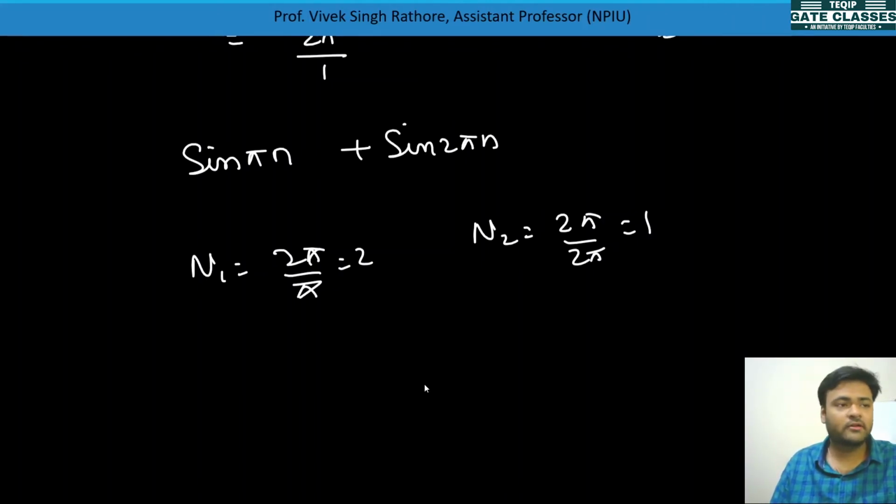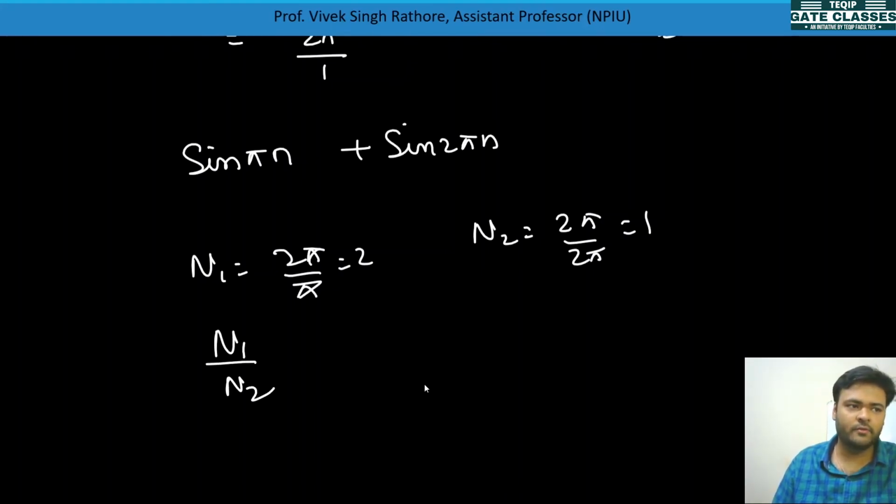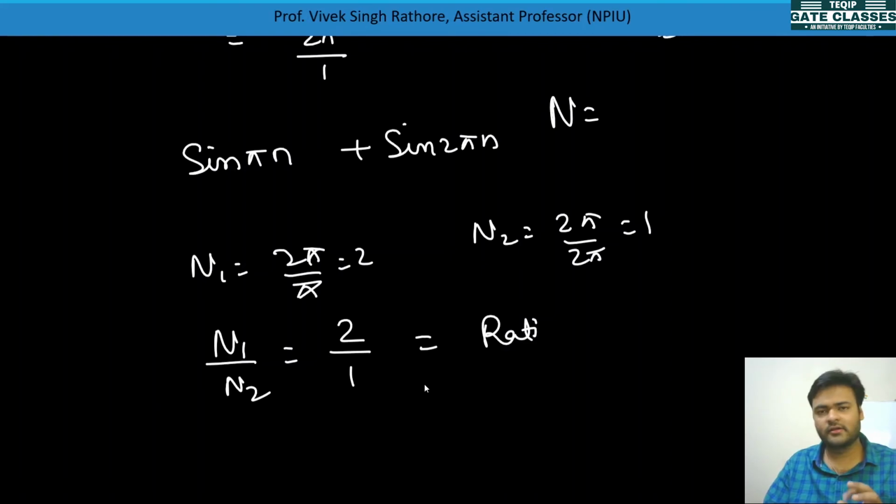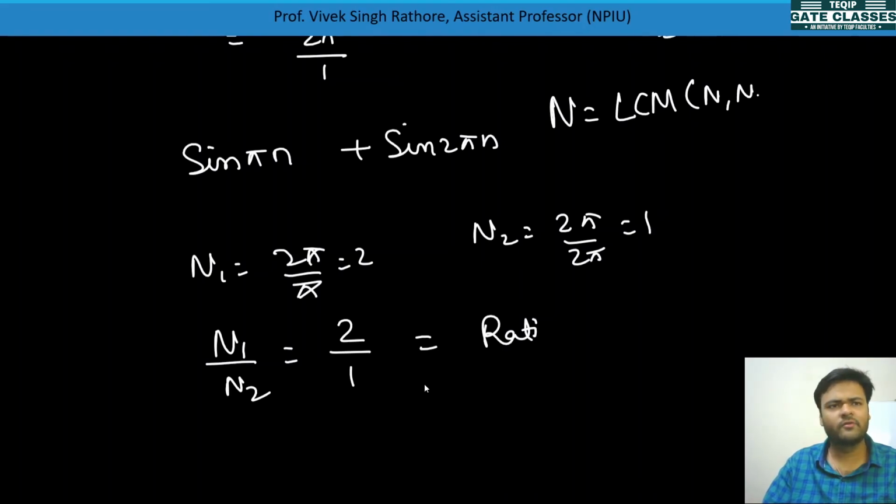But whether both together are periodic or not, you again need to calculate, like in the continuous time domain, n1 by n2. So n1 by n2 is 2 by 1, a rational number, so it will be periodic. And whenever you want to calculate the overall n, the same procedure as earlier: LCM of n1 comma n2 and so on.